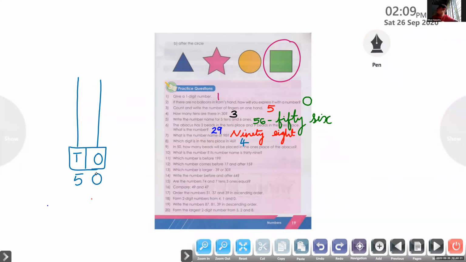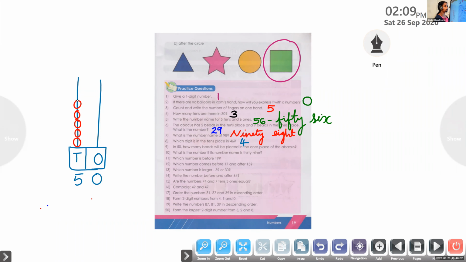If you draw the abacus, how many beads are there in the tens place? 1, 2, 3, 4, 5. What about the ones place? Is there any beads in ones place? No. So what is the answer?